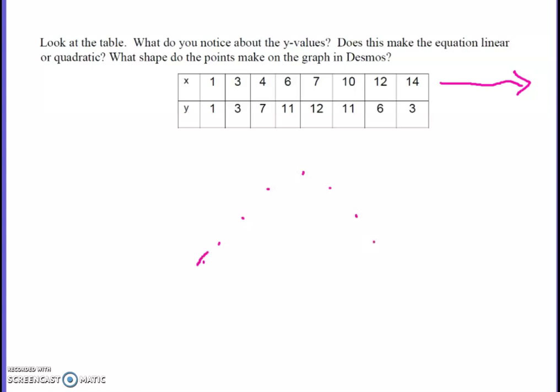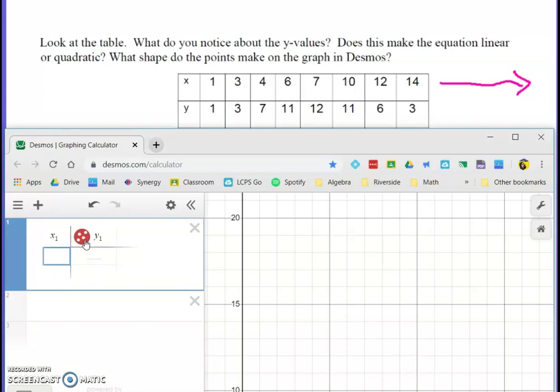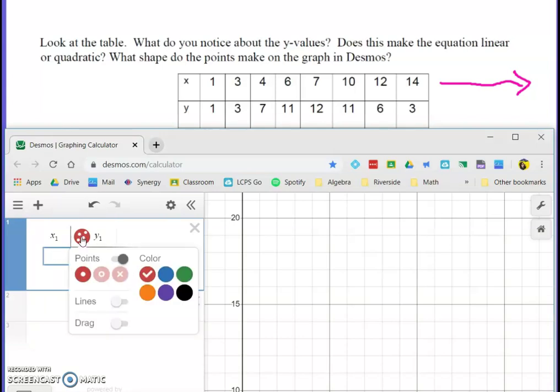Well, what shape does that data start to make? You can see this in Desmos if you're having a hard time visualizing it. So I'm going to go to the plus sign and add a table. I want this table to be a different color this time. If you want to change the color, you can click there. Let's make this one purple.